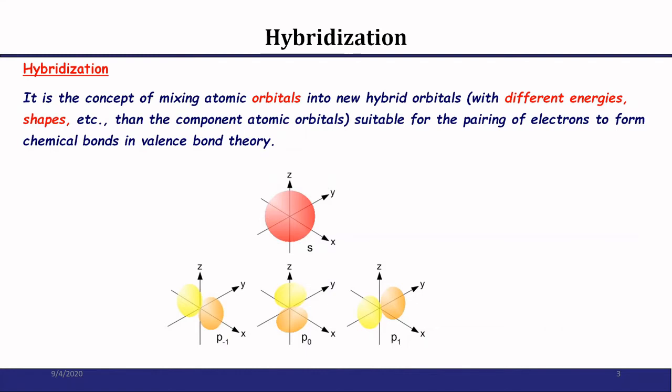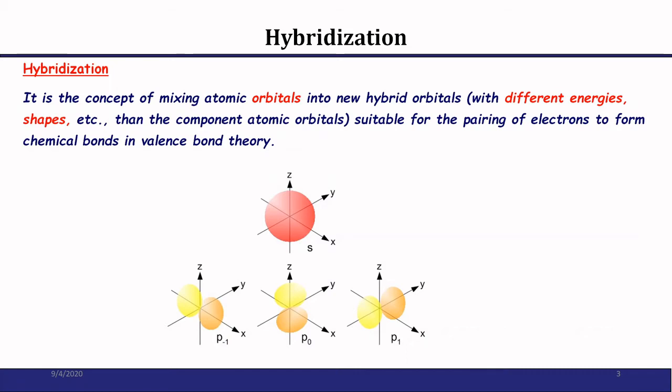So you should also know the shapes of atomic orbitals. The shape of the s orbital is a sphere. The shape of the p orbital is a dumbbell. P orbitals have a nodal plane, meaning the plane in which the possibility of finding an electron is nil. But s orbitals have no nodes in them, so it is spherical in shape.